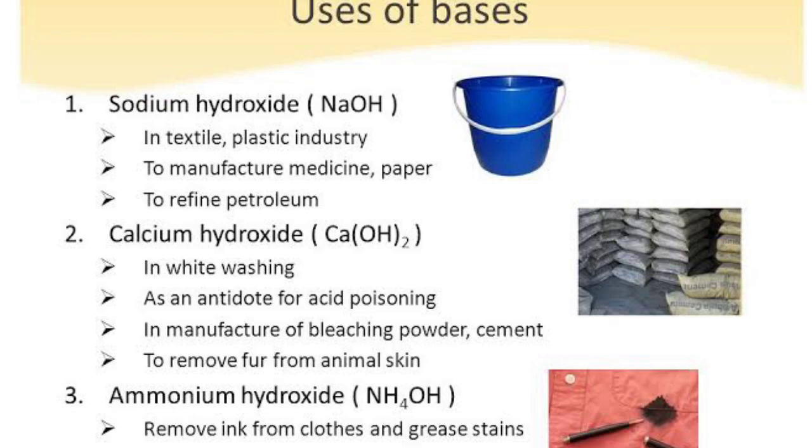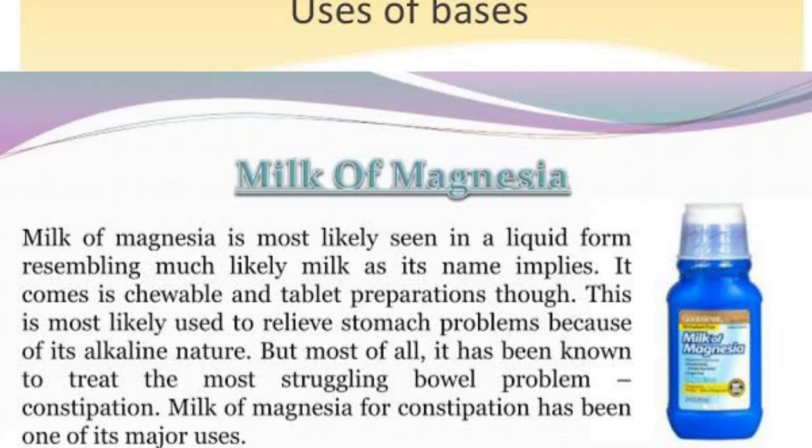You can understand we have so many kinds of uses of bases in our daily life. Some of the uses: we use them in detergents and antacids. Sodium hydroxide is a base that is used in making soap, detergent and drain cleaner. Magnesium hydroxide is used as an antacid called milk of magnesia. When an excess of naturally secreted hydrochloric acid in the stomach causes discomfort, a condition that is known as acidity, we use the antacid, which reacts with the acid to form salt and water so that we can get some relief from the symptoms of the acidity. That is known as milk of magnesia, magnesium hydroxide.